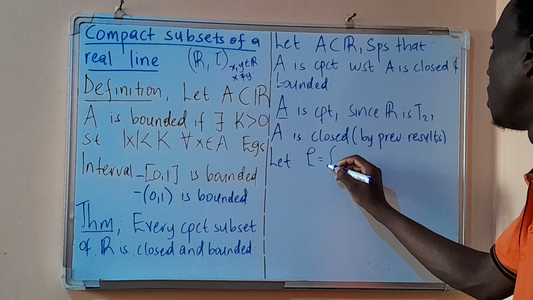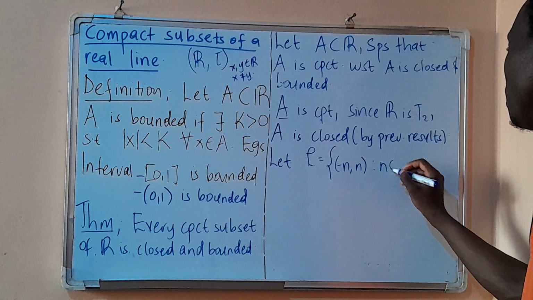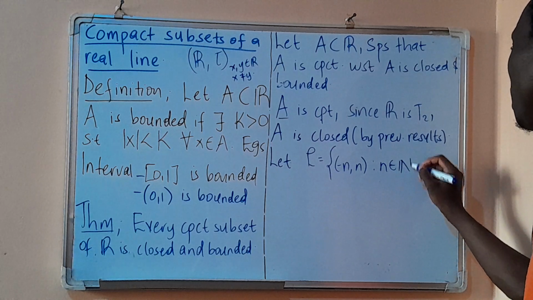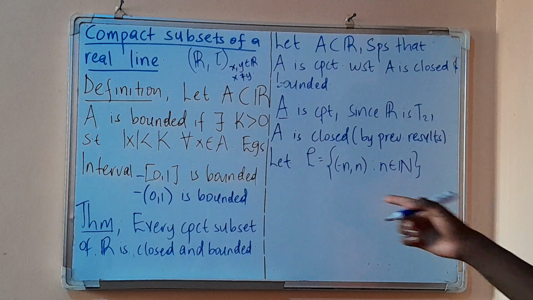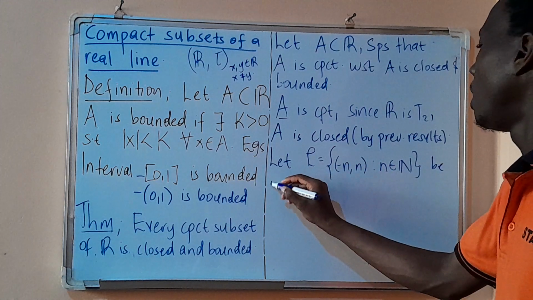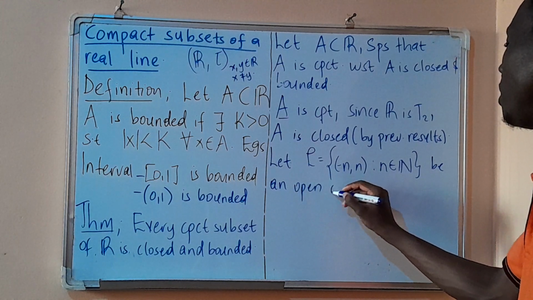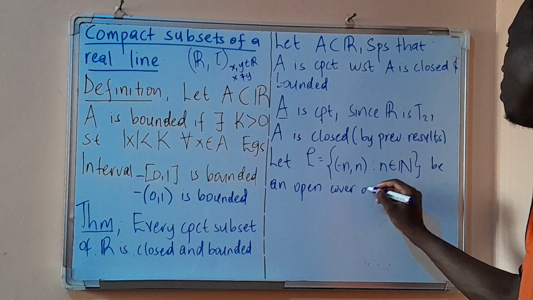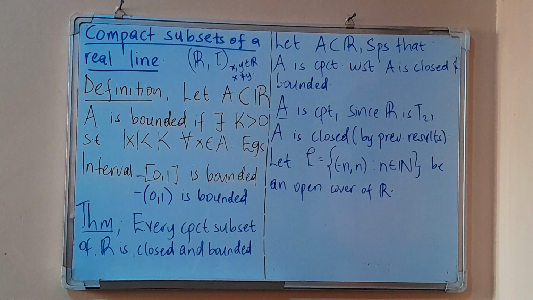I think we looked at this set and we said that this is an arbitrary open cover of R. Let that be an open cover of R.